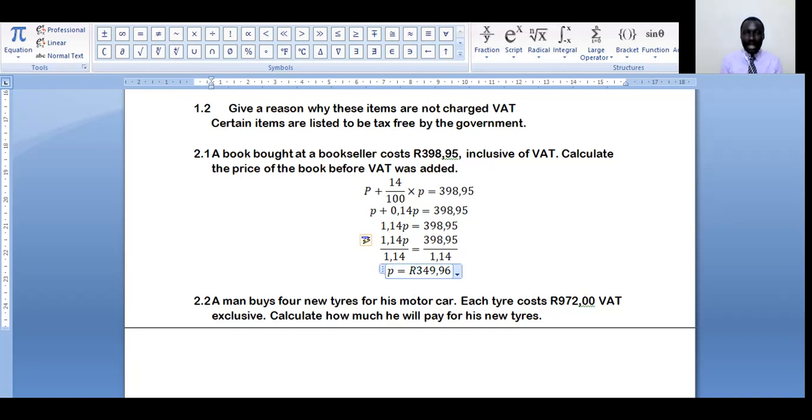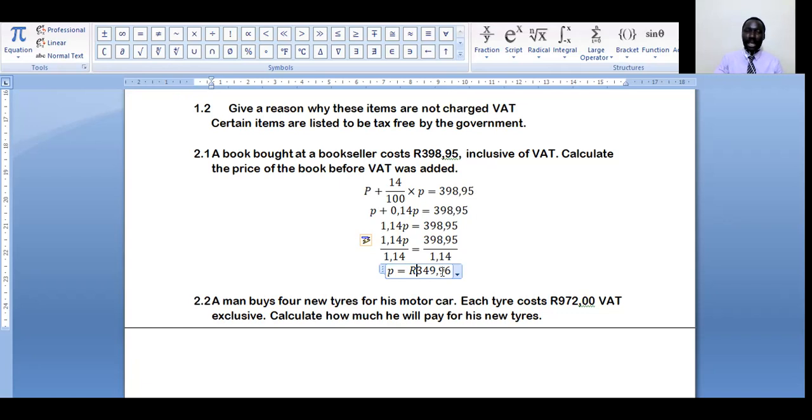That is, the price, which is 398,95, is a combination of the original price without VAT plus 14%. You see that? So it's VAT inclusive. It's the original price plus 14% of the price, because VAT is 14% of the price, okay? So that way we get this amount of money here. Because now when we take 14% of this amount and add it, we must be able to get that value.